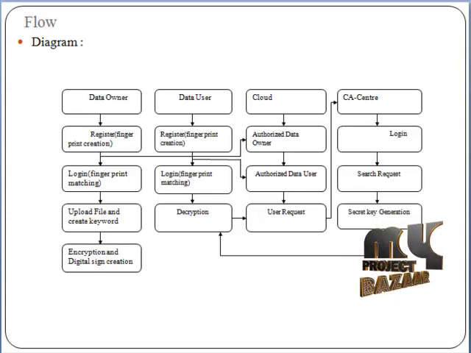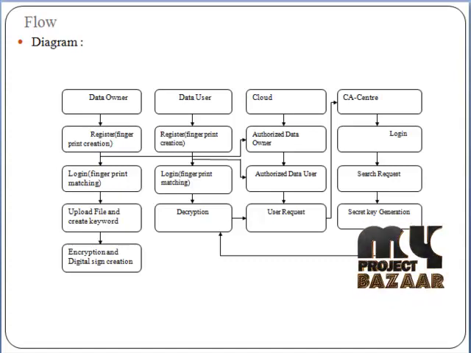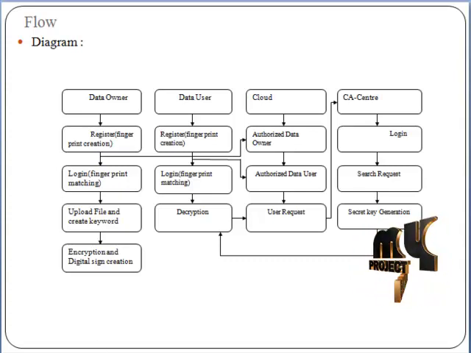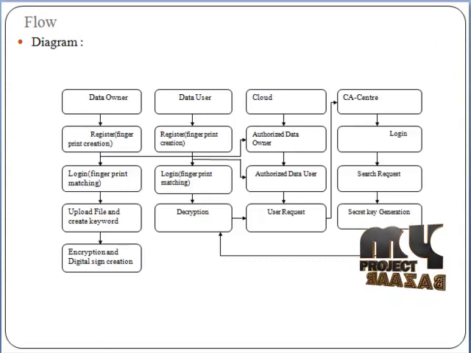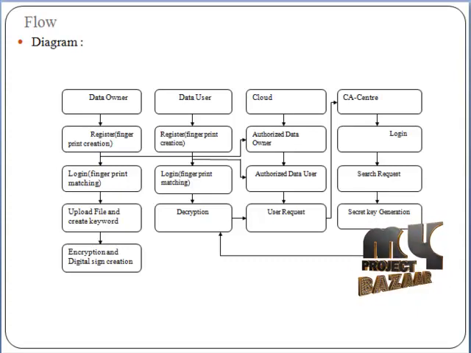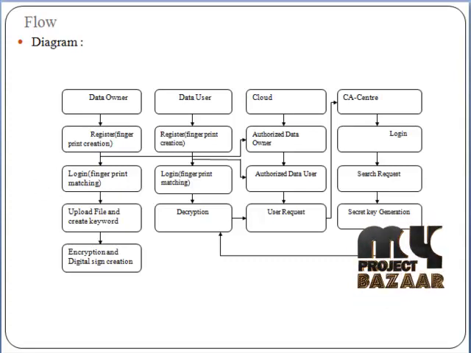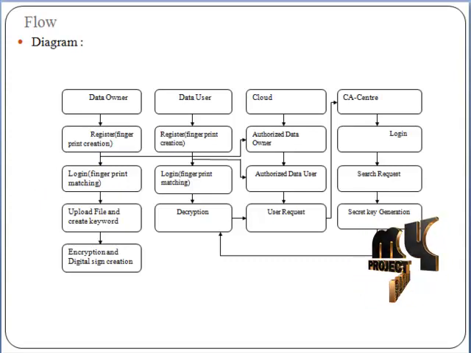Next, the cloud server maintains the data owner and data user details and keywords, keeping the data safe and secure. It monitors the data transactions between the data owner and data user. User records are sent to the CA. Once a query request is received, the cloud server first communicates with the CA to check the identity of the data user, and a message is received if the data user is authorized. After the security key is generated, the user finally receives the key and then decrypts.